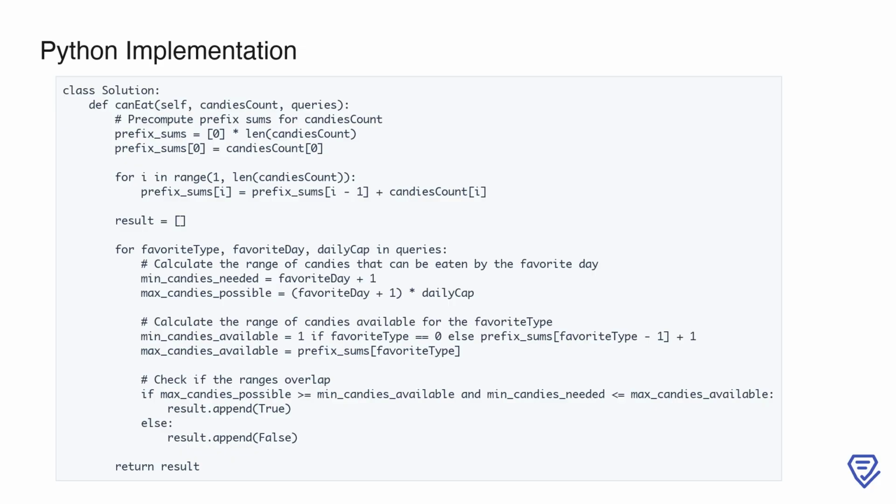3. Checking overlap. To determine if the candy can be eaten on the favorite day, we check whether the range of candies needed overlaps with the range of candies available. If they overlap, the answer is true, otherwise, it's false. For output results, we append the result for each query to a list and return the final list of Boolean results. This solution is efficient, with a pre-processing step that computes prefix sums in O(n), and a query processing time of O(1) per query. It handles edge cases, such as when the favorite type is the first type, with no prior candies, or when daily constraints are very high or low. The use of prefix sums ensures that the solution is both optimal and scalable for large inputs.